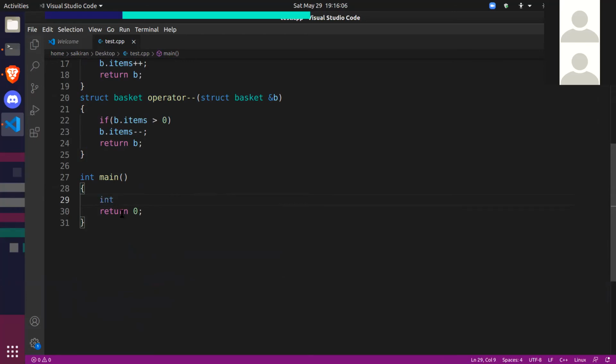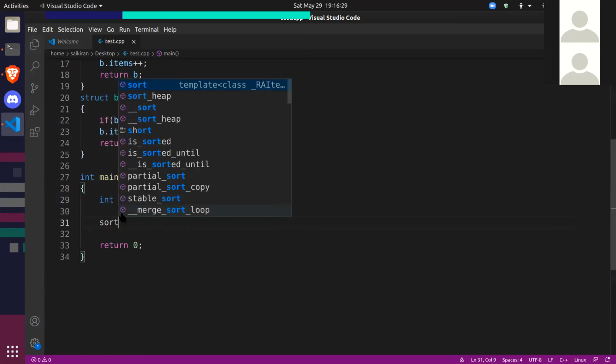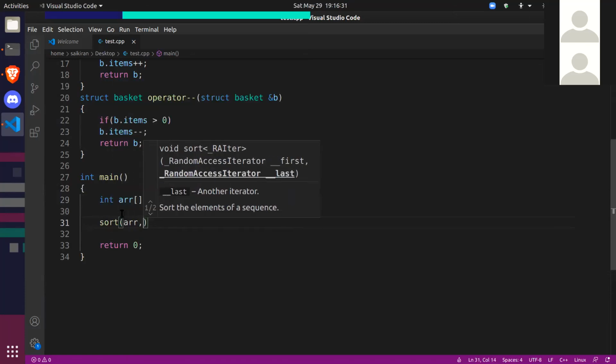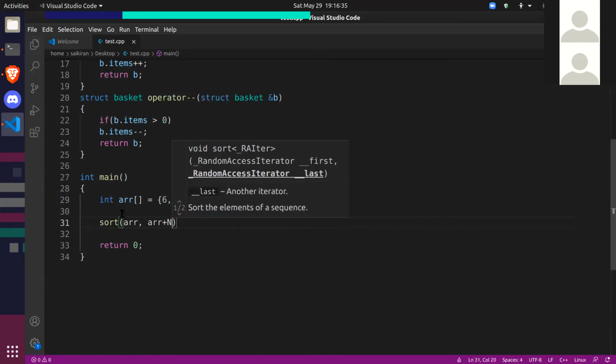Let's take an array of some random numbers: 5, 6, 8, 9, 1, 0, -1, 99. Okay, these are my numbers. Now I want to sort them and print them. So instead of writing bubble sort or something, I'll just call this function called sort. I'll send it the array and its size.